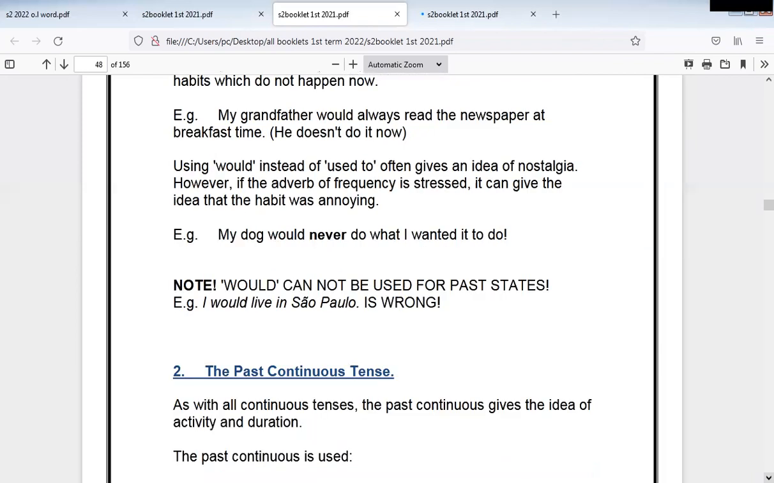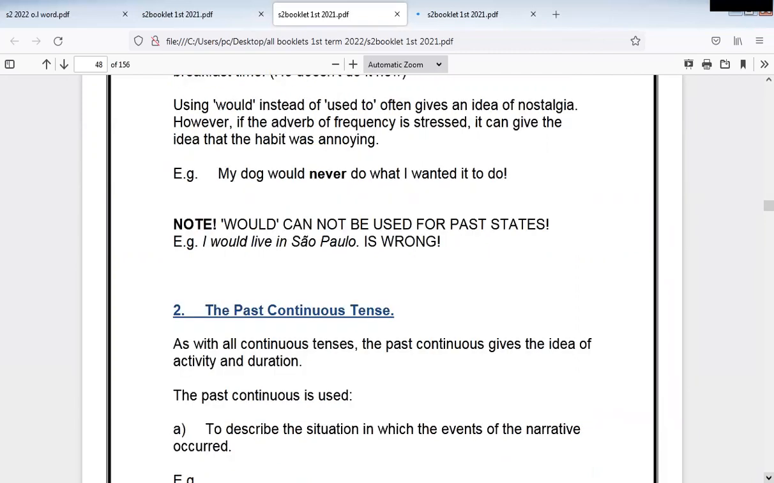Note, would cannot be used for past states. I can't use would to express past states. I would live in Sao Paulo. So I can't say that. I can say I used to live. But would live is wrong because live is a state, not an action. So I can't use would with state verbs. I can use it only with action verbs.